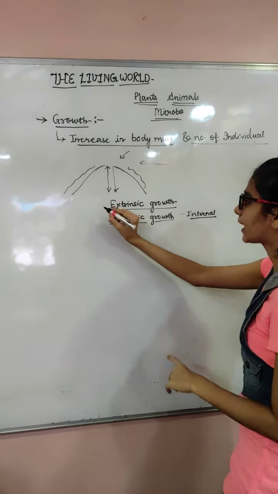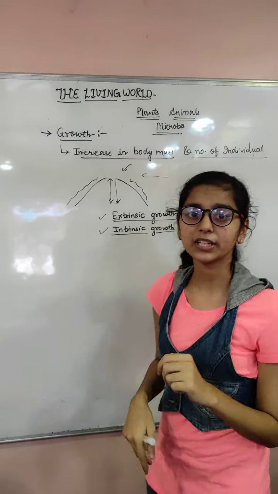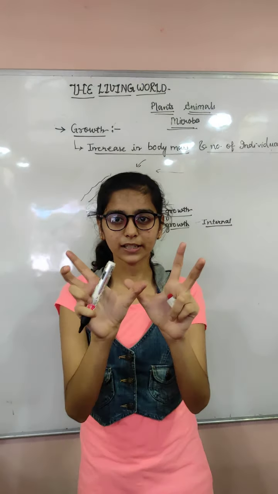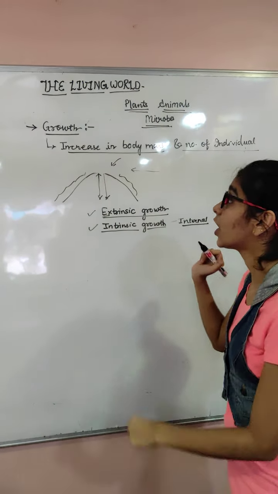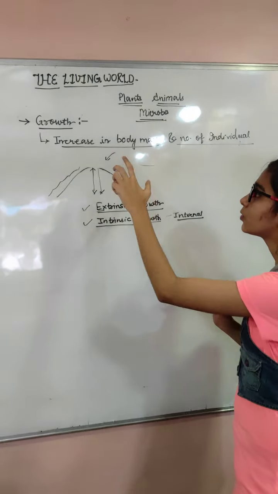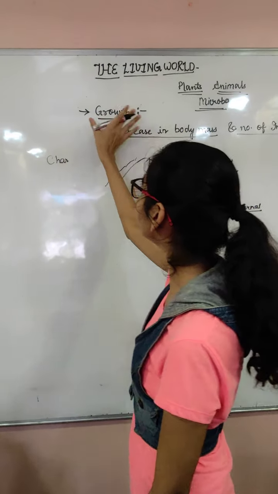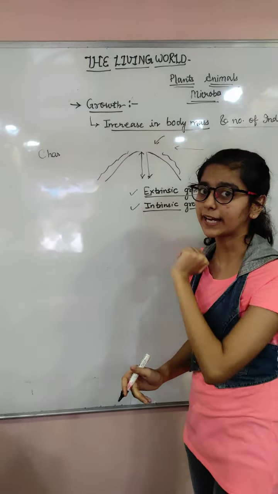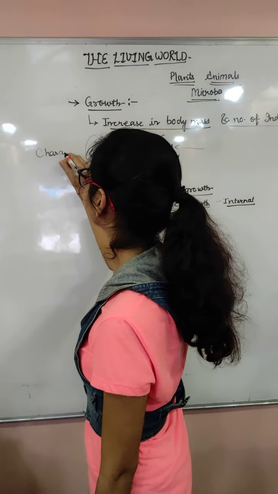So this you may have understood. Now, there is a criteria given in the NCERT, that is characteristic feature and the main feature or the defining feature. So what is characteristic feature? Let's talk about that first, and then you will tell me what is growth. Is it a characteristic feature or it is a defining feature?